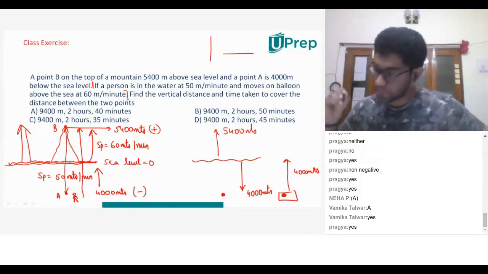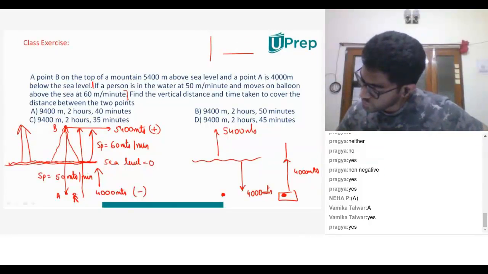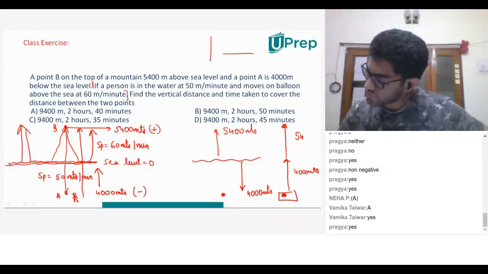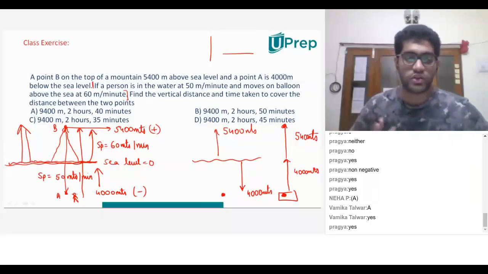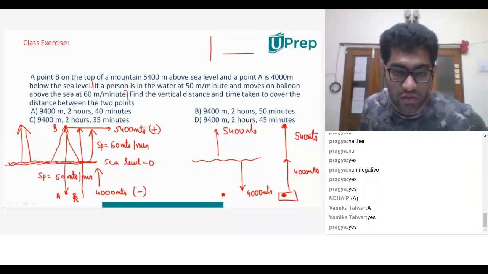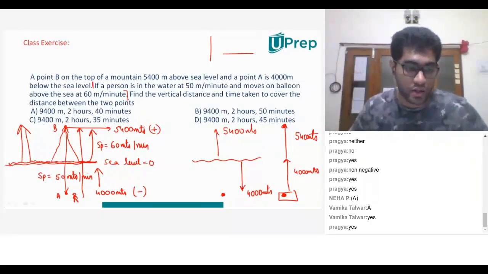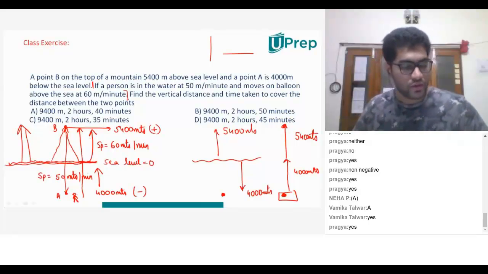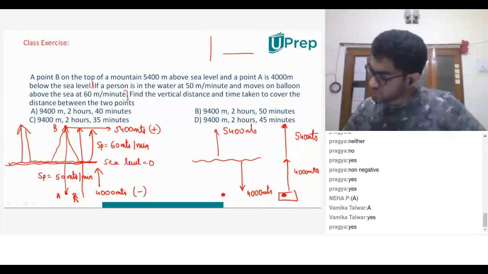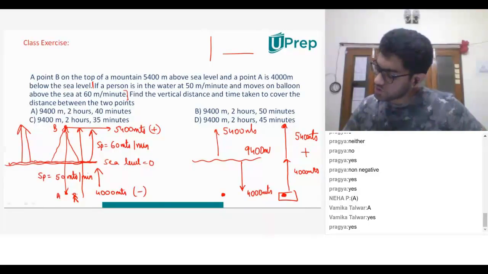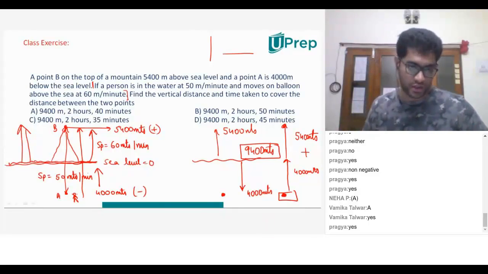He needs to go to the top of the mountain. He continues moving and finally reaches here, which is another 5,400 meters. What is the total vertical distance that he has covered right from the bottom until the top? 9,400 meters. Perfect. 4,000 plus 5,400 is 9,400 meters. This is overall or total vertical distance.